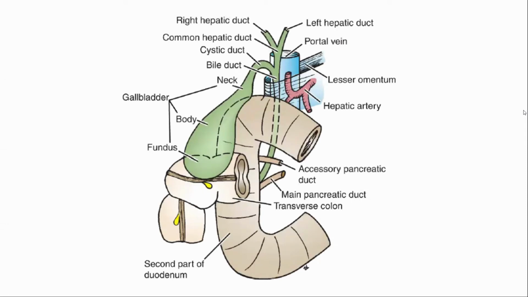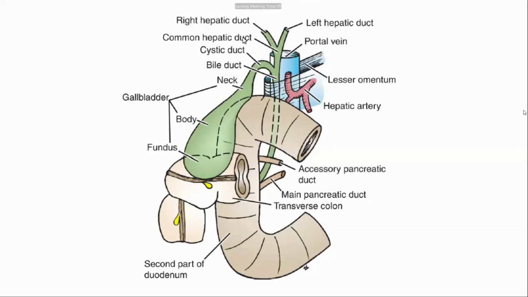It lies in the anterior abdominal wall behind the tip of the 9th costal cartilage, where the lateral edge of the right rectus abdominis muscle crosses the costal margin. Don't forget the tip of the 9th costal cartilage.